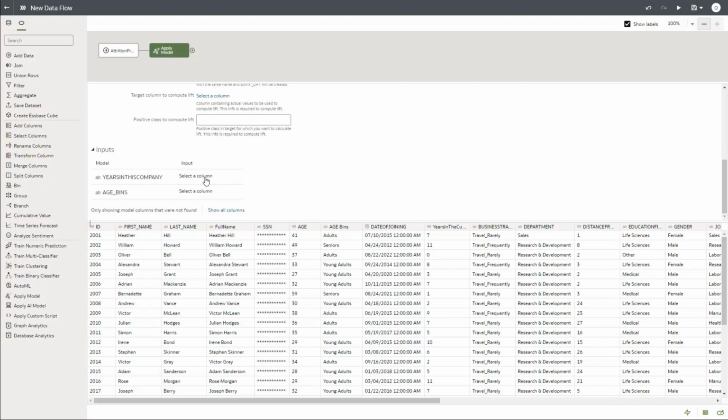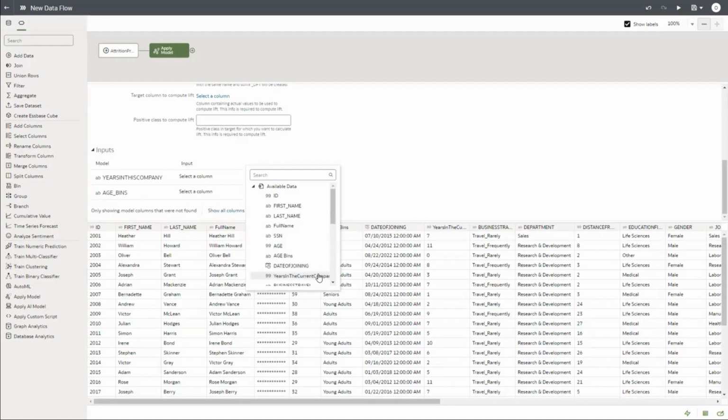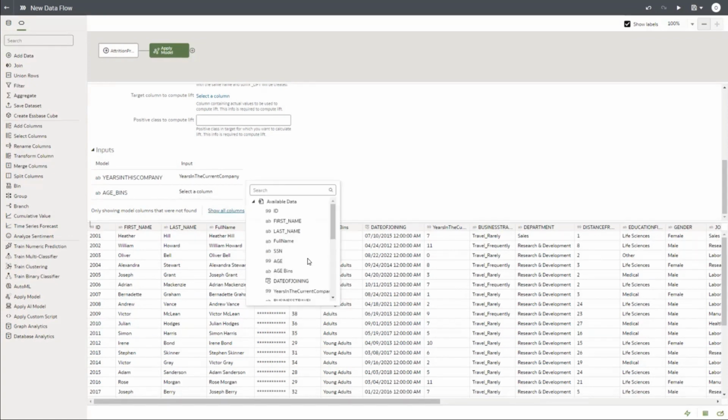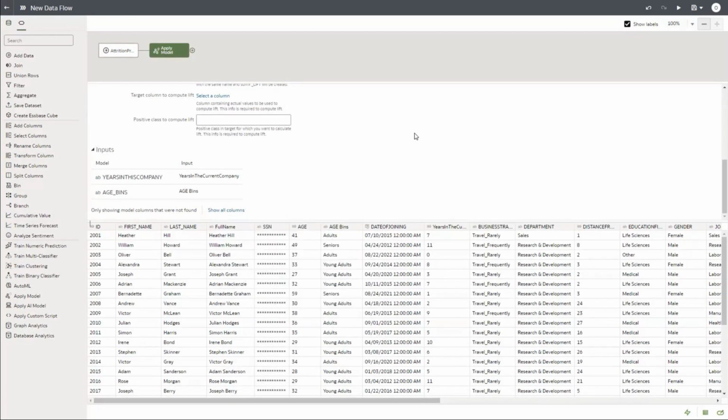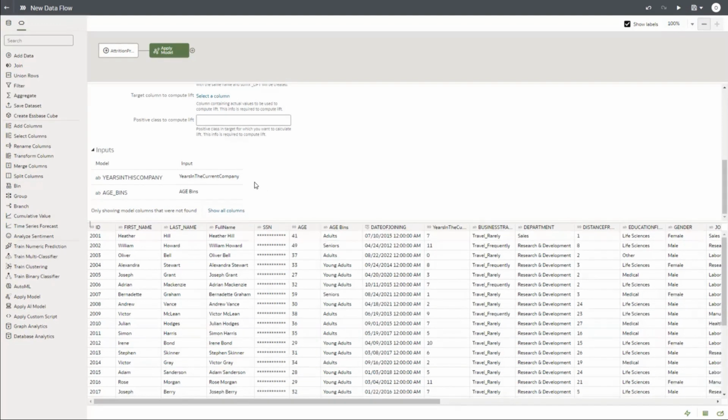So what we are going to do is select the column that was used to identify years in the company. We mentioned years in the current company, so that is the age in the company, and then we also created an age bin, basically the young adults or the seniors one. So we select that. Now you know why we created the data preparation and looked at the quality, right? If you have a model that was created using a particular dataset, those columns need to be available. We prepared them and we are now mapping them.